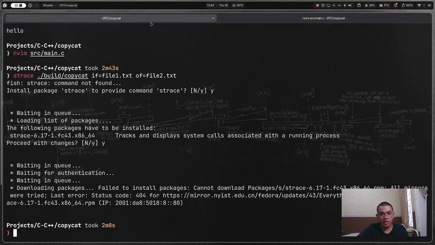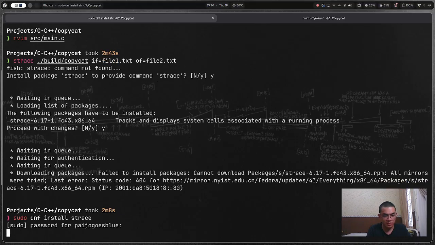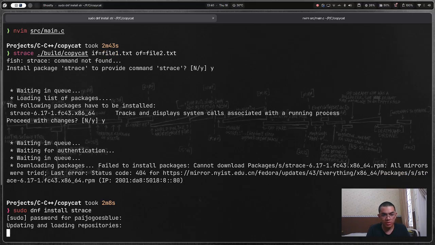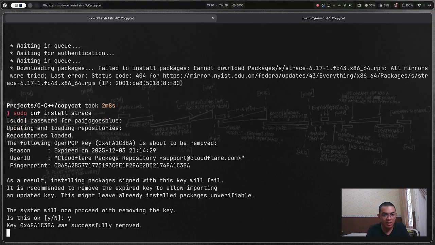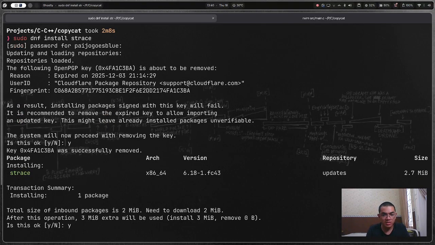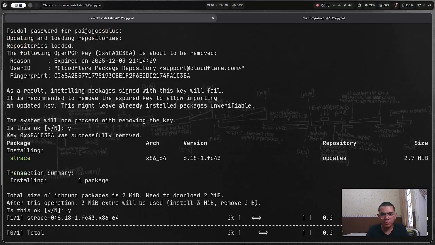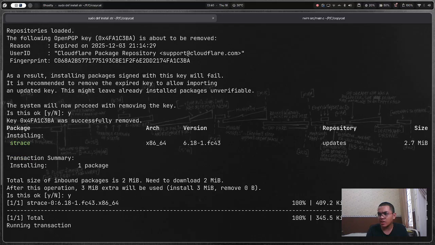Yeah, good. Do I have that? Fail to install, cannot download. Okay, let me sudo dnf install strace. Of course it fails. I don't have sudo here. Please, come on. Yes, please. I hope I don't put any of my private data there.